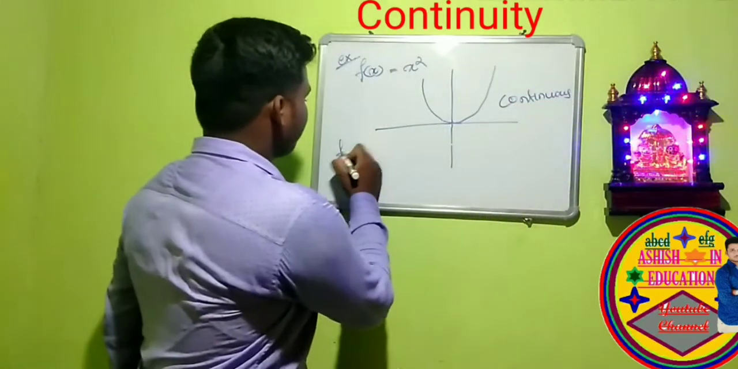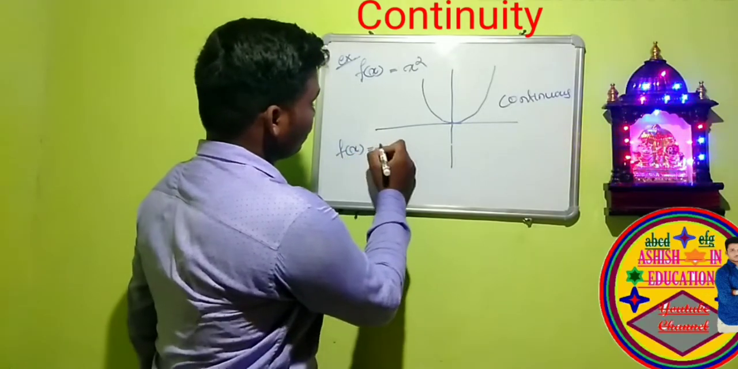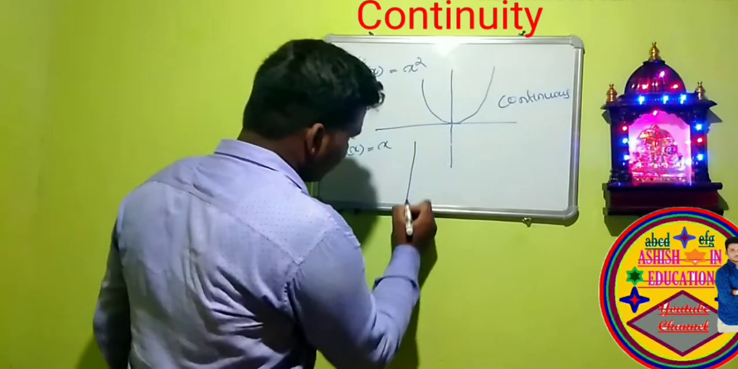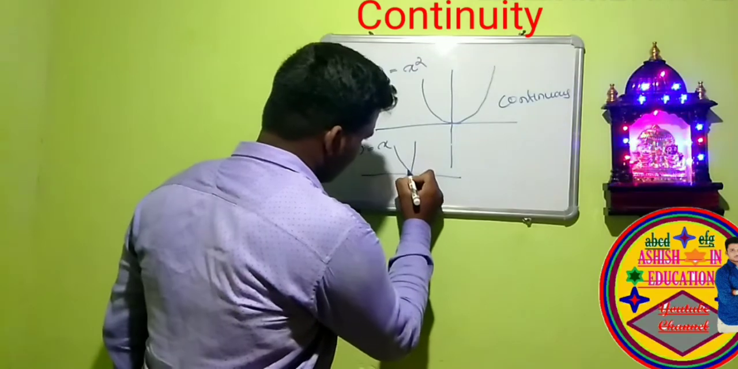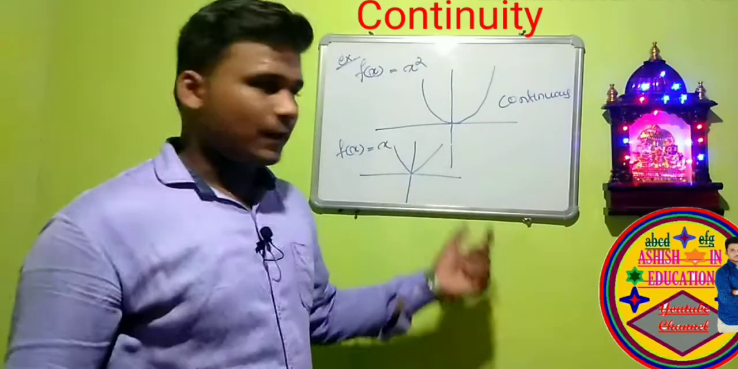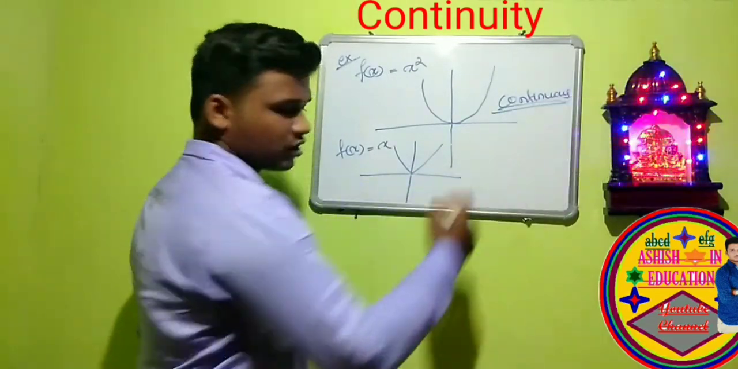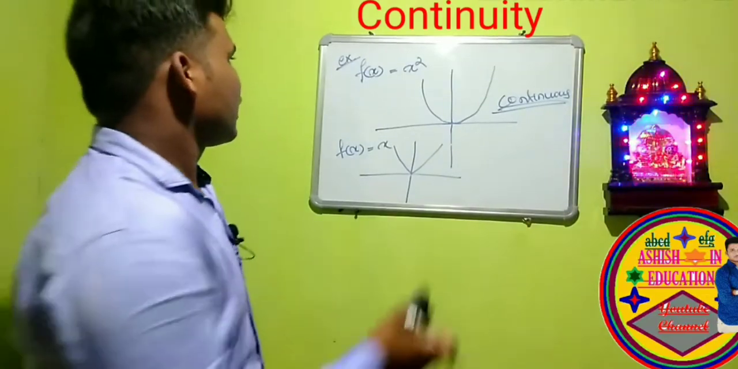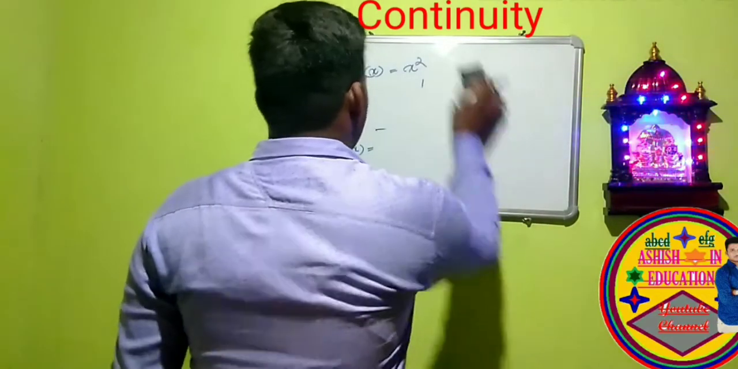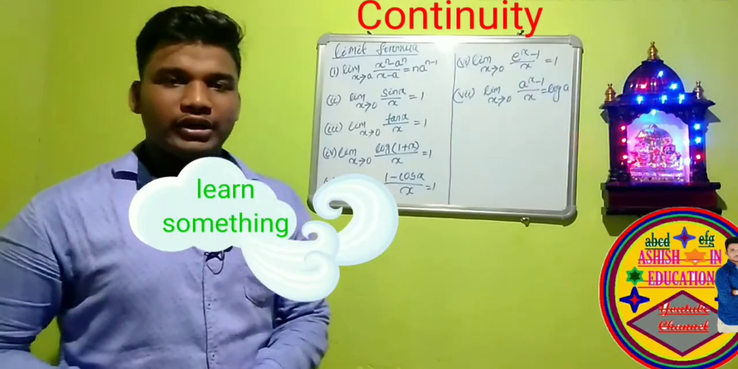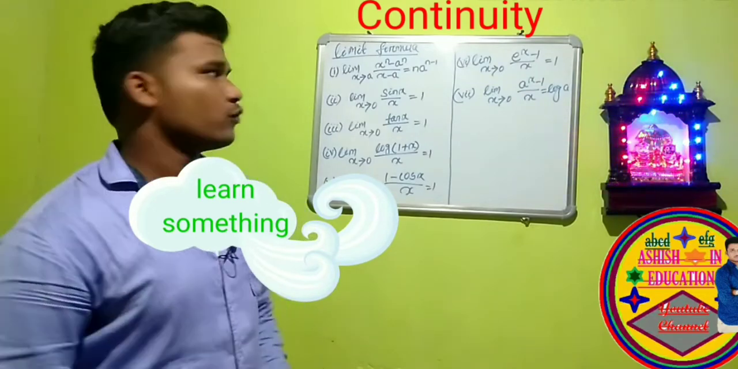Again another graph, f of x is equal to x. Here the graph is, so the function is continuous. Now we will discuss some limit formulas.